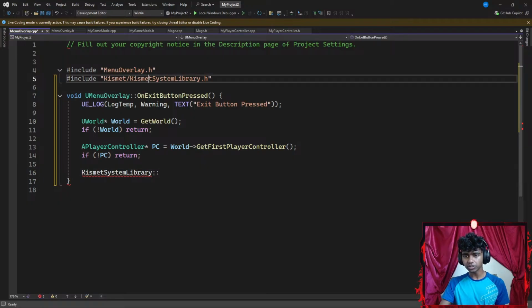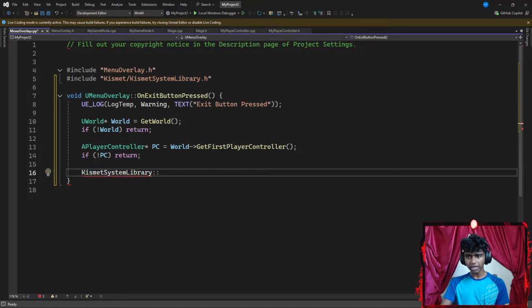Did I spell it correct? Let's copy that. Let's go ahead and paste it here. Okay, I spelled it correct. I'm going to go ahead and get the quit game. I think it's something like quit. Okay, this part is correct as well. It's just my editor. I feel PC equals world. I think I took a second, but that's okay.